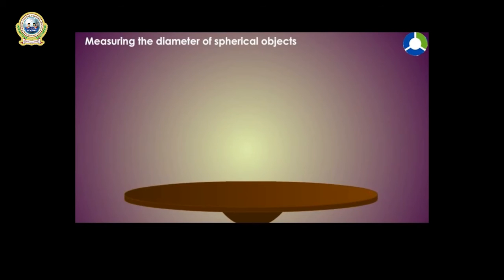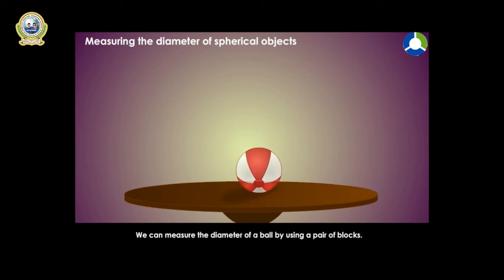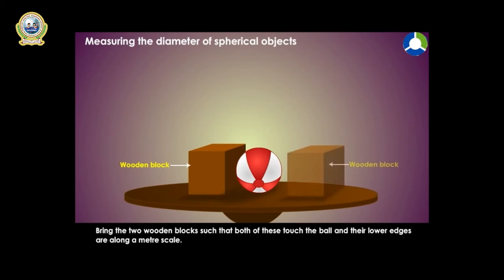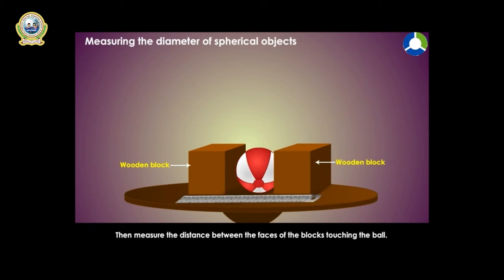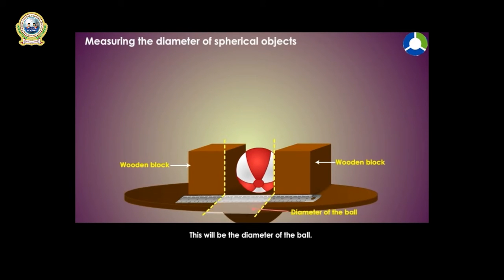Measuring the diameter of spherical objects. We can measure the diameter of a ball by using a pair of blocks. For this, first place the ball on the table. Bring the two wooden blocks such that both of these touch the ball and their lower edges are along a meter scale. Then measure the distance between the faces of the blocks touching the ball. This will be the diameter of the ball.